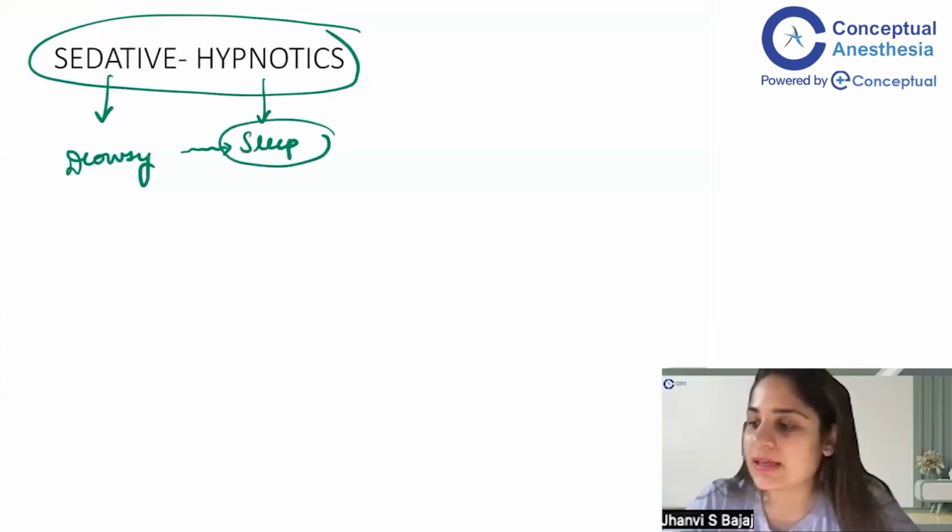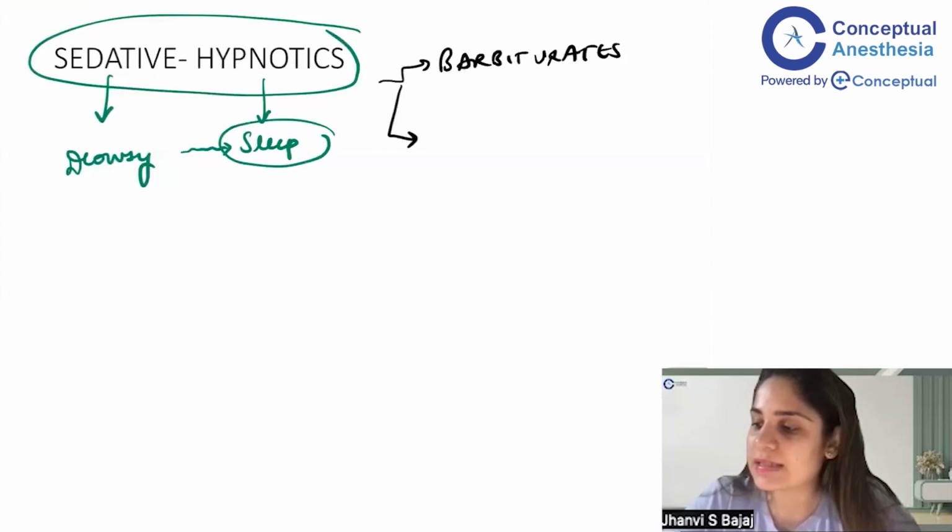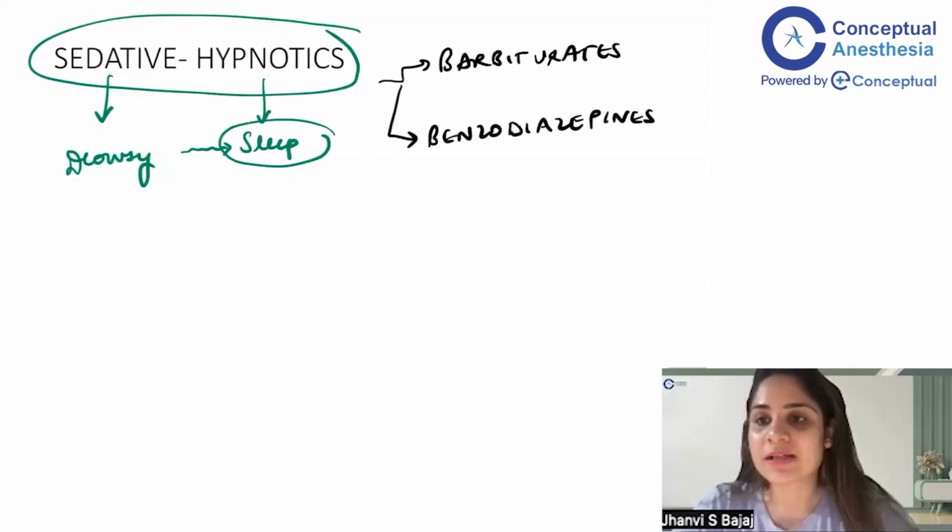Now, before we begin, I want to tell you that we will be comparing two very important classes of drugs that we commonly use. And the reason I am going to compare both of them is because the comparison is often asked in your exam. These two classes of drugs which belong to sedatives and hypnotics are barbiturates and benzodiazepines. When we talk about barbiturates, we immediately think about the important barbiturate that we commonly use, that is thiopentone. In barbiturates, commonly nowadays we use only two of them, phenobarbital for anti-epilepsy, and thiopentone as an anesthetic agent. So what is relevant to us is the thiopentone.